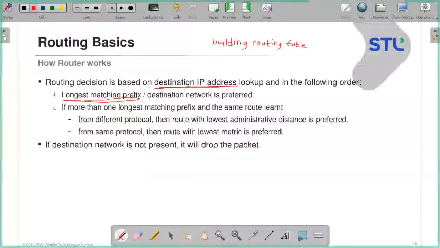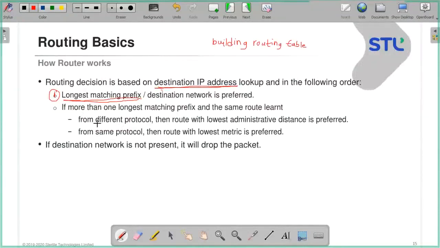That check is done in a certain order. The first criterion is the longest matching prefix, or destination network. Let's first understand, and then I'll explain in detail. If two networks have the same longest matching prefix, there is a draw, so there is a tiebreaker.